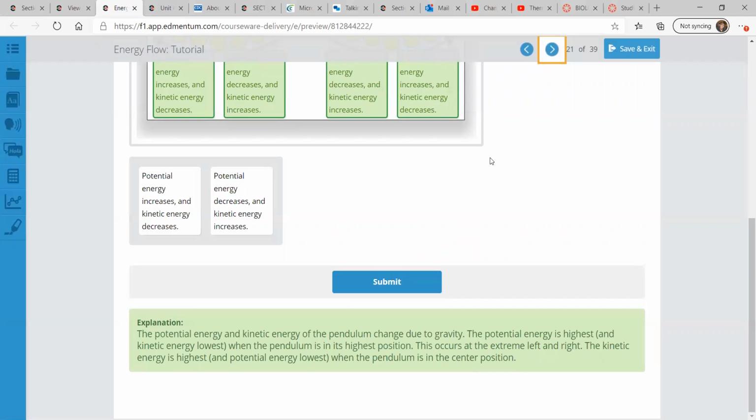The stored potential energy is highest at the highest point, and it's moving the fastest at the lowest point, meaning that kinetic energy is the highest at the center.